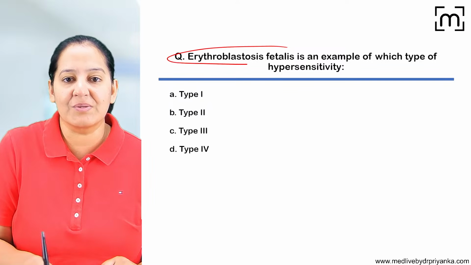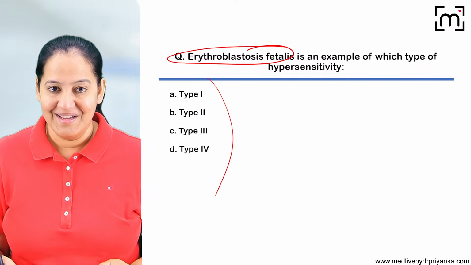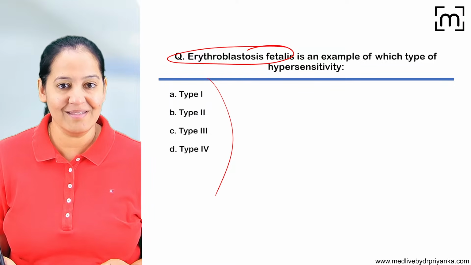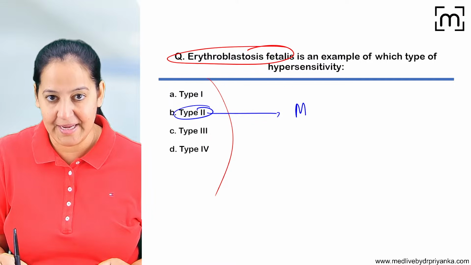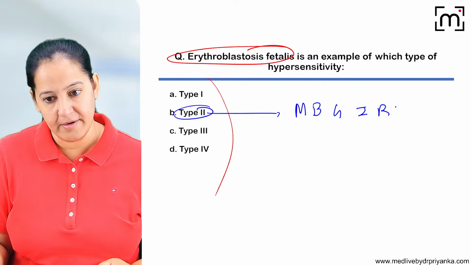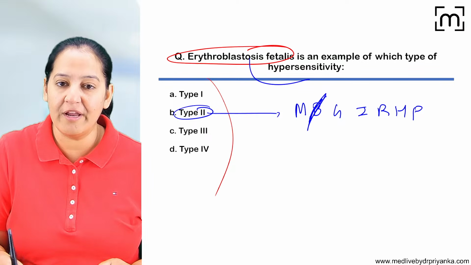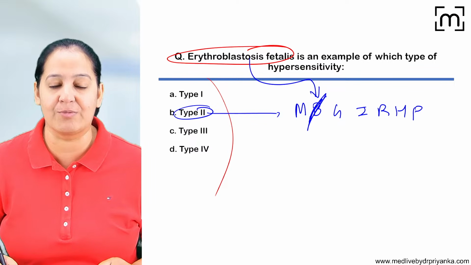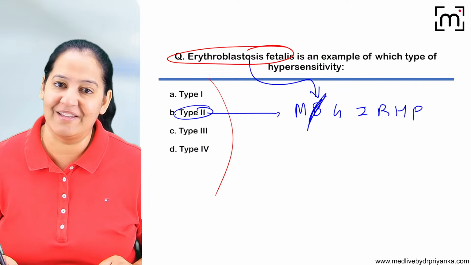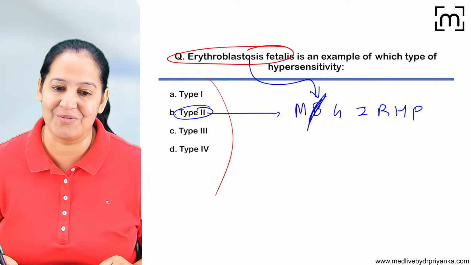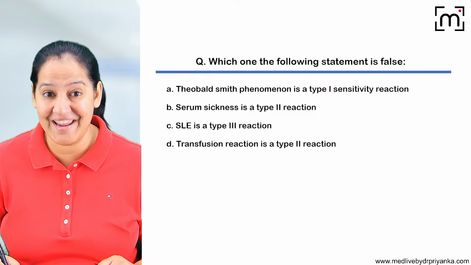The next question, erythroblastosis fetalis is an example of which type of hypersensitivity? Erythroblastosis fetalis. So where it was coming? Can anyone tell me the answer? Is it type 1, 2, 3, 4? What was the mnemonic of type 2? The mnemonic of type 2 was my blood group is Rh positive. So what was B here? B was blood transfusion reaction. And if you know, erythroblastosis fetalis can be compared with blood transfusion reaction. It is Rh incompatibility, not ABO incompatibility between the mother and the fetus. If the mother is Rh negative and the fetus is Rh positive. So it is equivalent to blood transfusion reaction. So I will go with type 2 and you all are right. Absolutely right. I'm very happy that you got it.